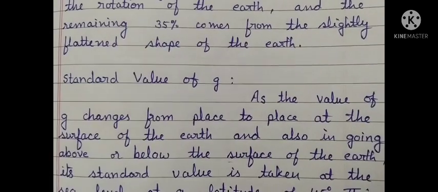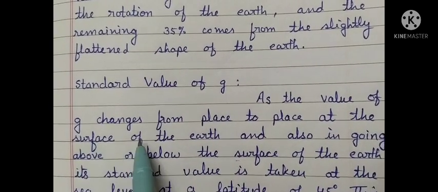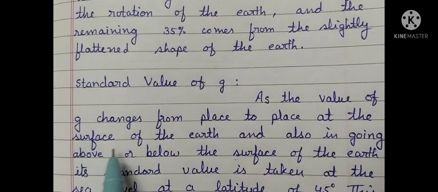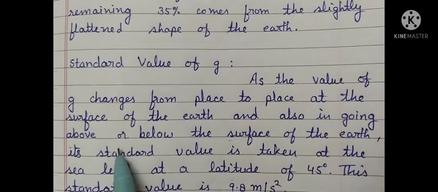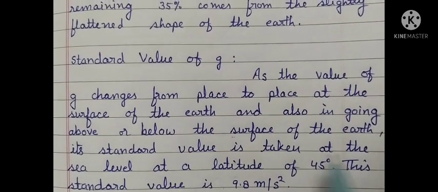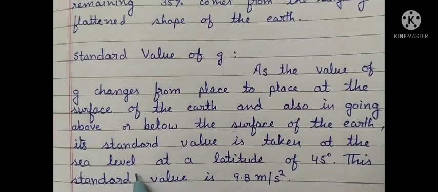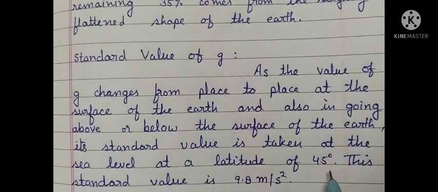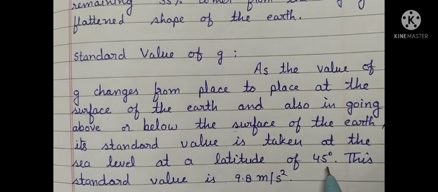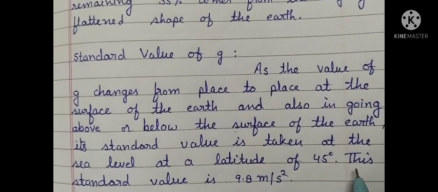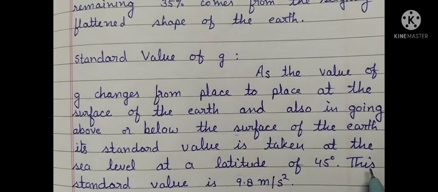One more important thing is the standard value of g. As the value of g changes from place to place at the surface of the earth, and also in going above or below the surface of the earth, its standard value is taken at sea level at a latitude of 45 degree. This standard value is about 9.8 meter per second square.